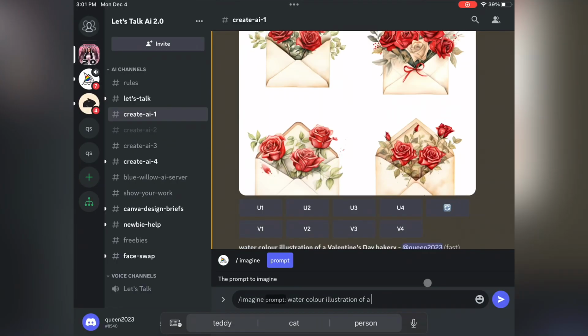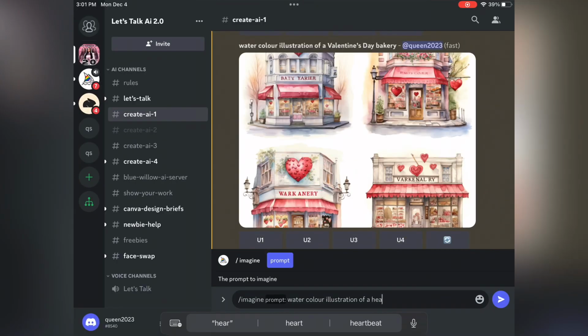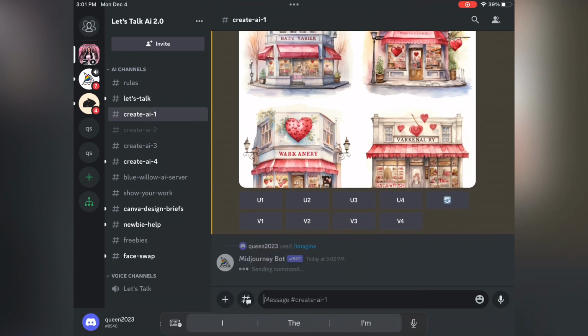So look at the flowers. They're pretty cute. And look at the little bakery. But here's the issue now. The bakery has those weird words. So I'm going to show you in Canva something so cool, where you can actually change it up. So I think that's enough for our prompting. I'm going to do one or two more, but let's go over to Canva and see what we can do there.